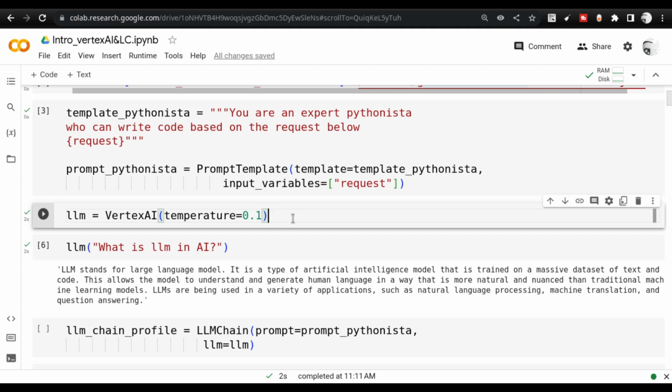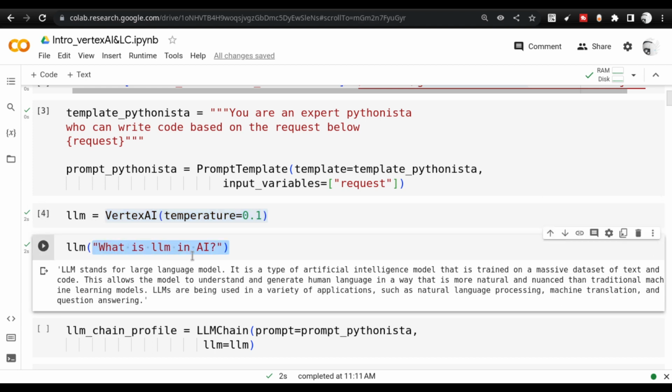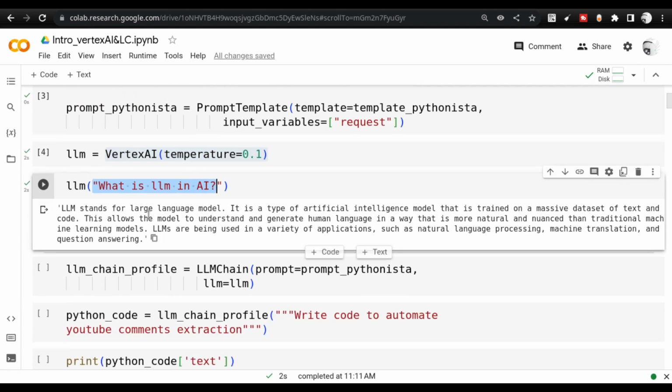With that said, this is the basic LLM that you can create inside Langchain. Once you create the LLM instance, you can start asking questions. The question I'm asking here is: what is LLM in AI? I'm specifically giving the context also. Once I do that, you see the LLM is replying to me and all is good. So my Vertex AI and Langchain have been connected and they are working. Fabulous. Next, let us go back to the presentation.